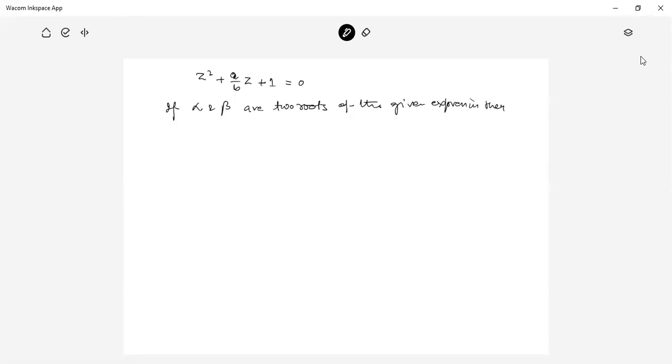then it can be written as (z minus alpha)(z minus beta). The roots alpha and beta are minus a plus minus under root a squared minus b squared, upon b.